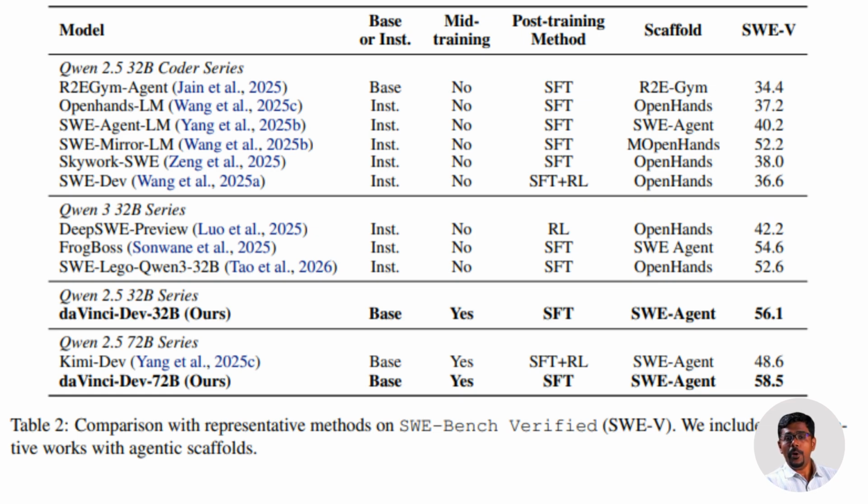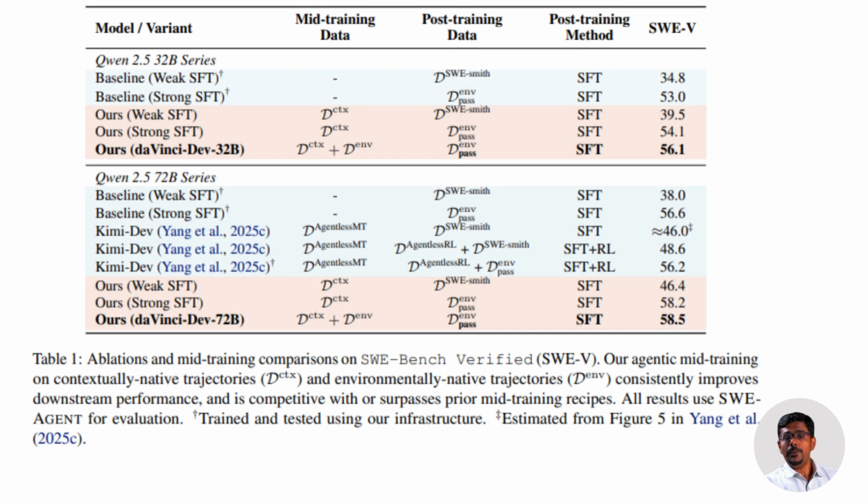They start from Qwen 2.5 base models. Not even code specialized. Mid-training uses contextually native PR data and environmentally native execution data. Only after that comes supervised fine-tuning. The payoff is huge on SWE-Bench Verified: 32B model 56.1%, 72B model 58.5%. State of the art among open recipes with less than half the tokens of prior methods.